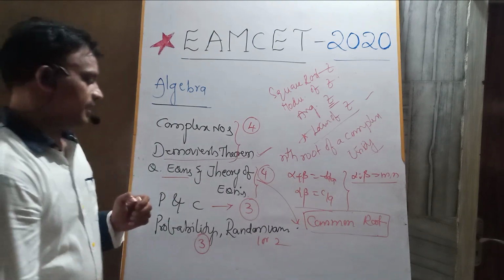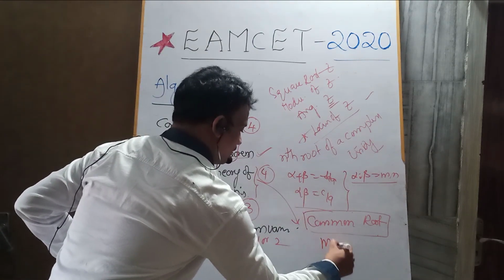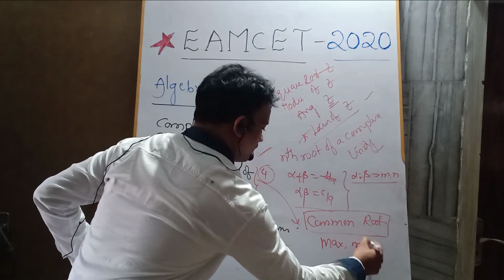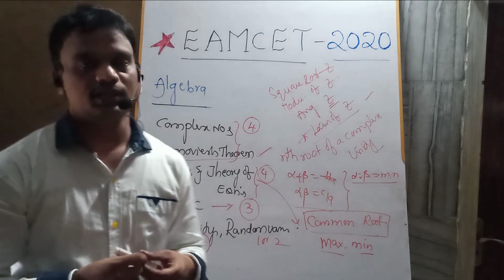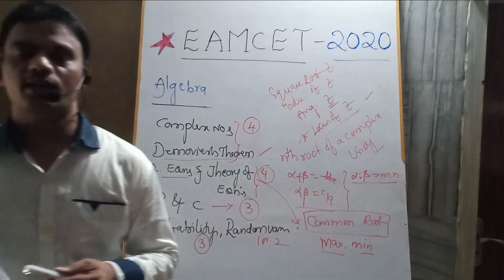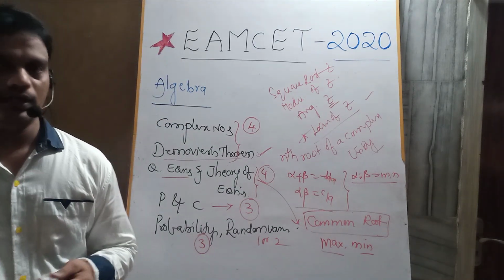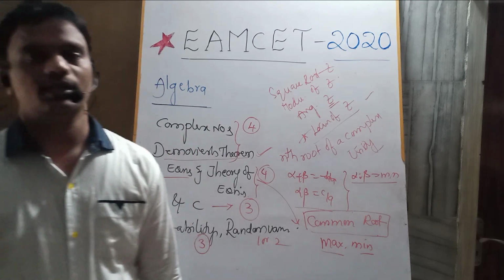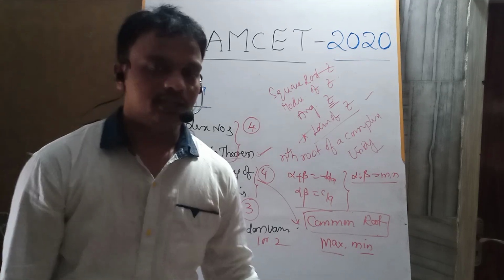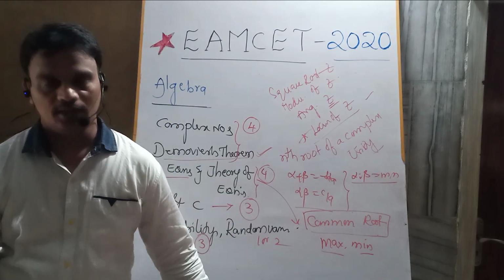Then after that, maxima and minima. What is the maximum and minimum of the quadratic equation ax square plus bx plus c? Of course, you know that formula: 4ac minus b square by 4a. When a is greater than 0, we can get the minimum value; when a is less than 0, we can get the maximum value, like this.